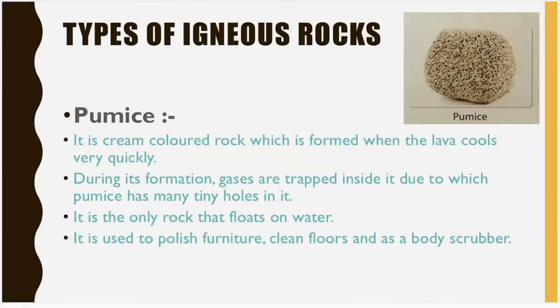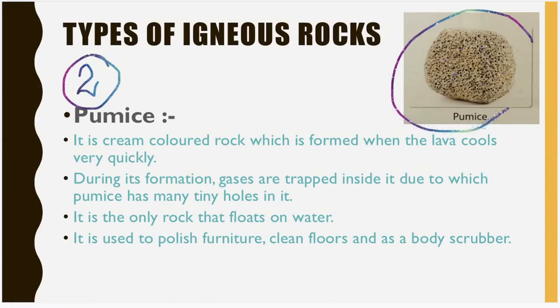The next type is pumice. Now look at the picture. You can see it is cream colored and it has pores also. It is a cream colored rock which is formed when the lava cools very quickly. As it is cooling very quickly, it leads to trapping of the gases.